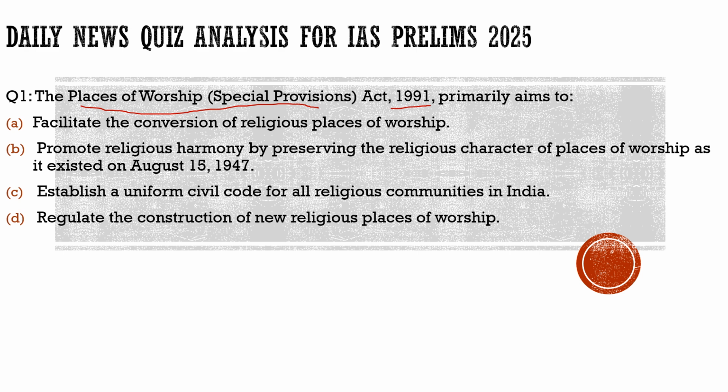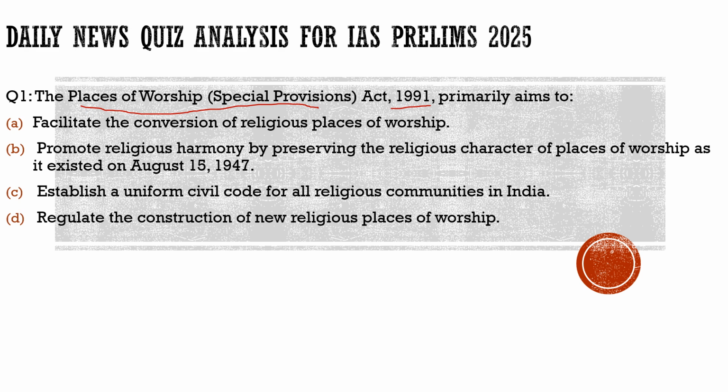But there was an exception given to the Ayodhya case, the Babri Masjid case, which we all know about. So this is the provision of this act: on the 15th of August 1947, whatever was the religious state of any place, that would remain the same, and the courts won't be allowed to take any such case.